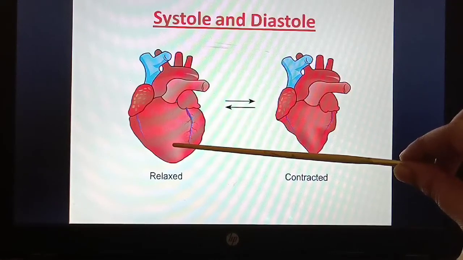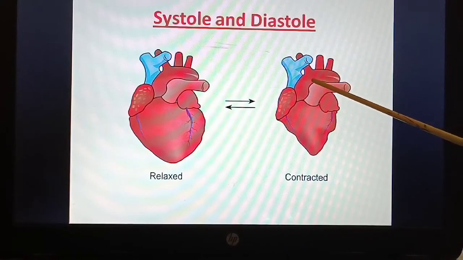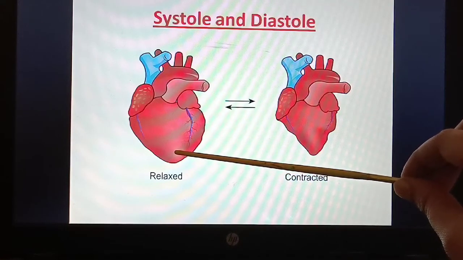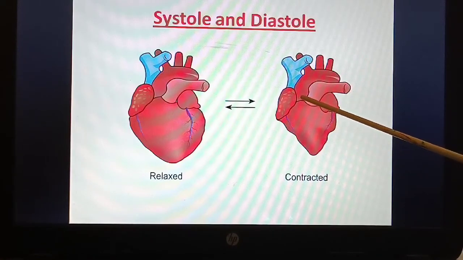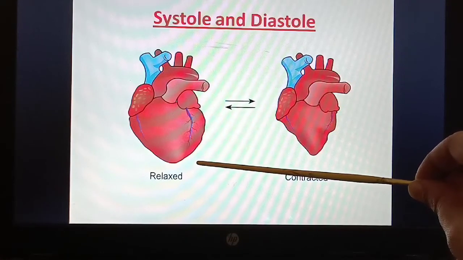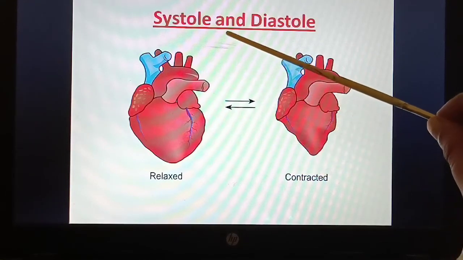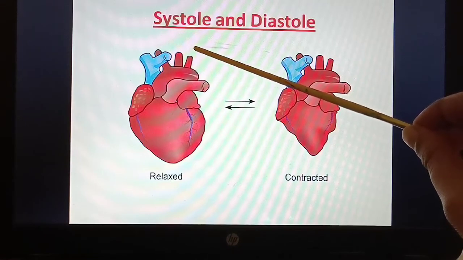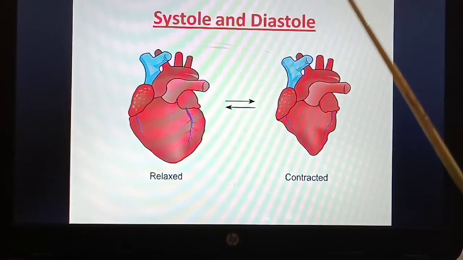So when the heart is contracted, the blood pressure will be more, but when the heart is relaxed, the pressure will be less. Remember, when the heart is contracted, the blood pressure is more. When it is relaxed, the blood pressure is less. So that is what systole and diastole are. In systole, the blood pressure is more, whereas in diastole, the blood pressure is less.